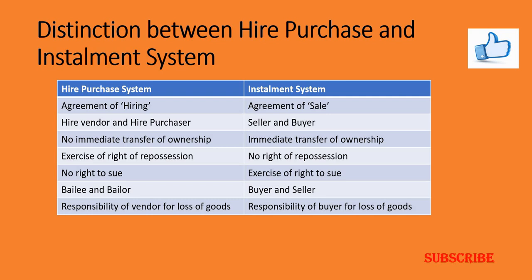In case of the hire purchase system, the relation between the parties is bailor and bailee, whereas in case of installment it is buyer and seller. In case of hire purchase system, the vendor is responsible for the loss of goods, whereas in case of installment system, it is the buyer who is responsible for the loss of the asset or the goods.